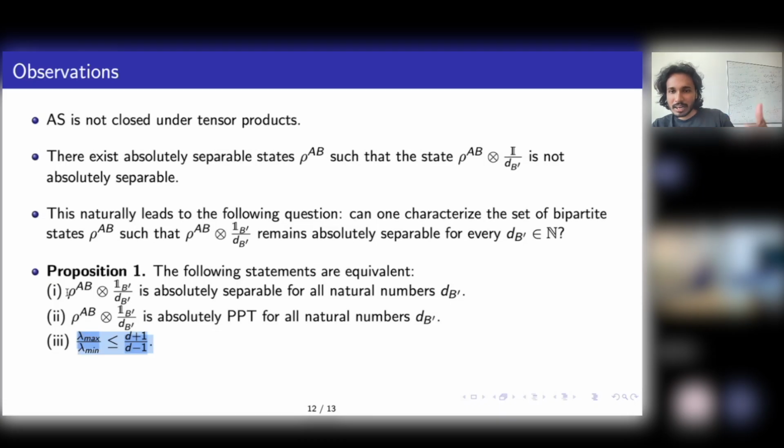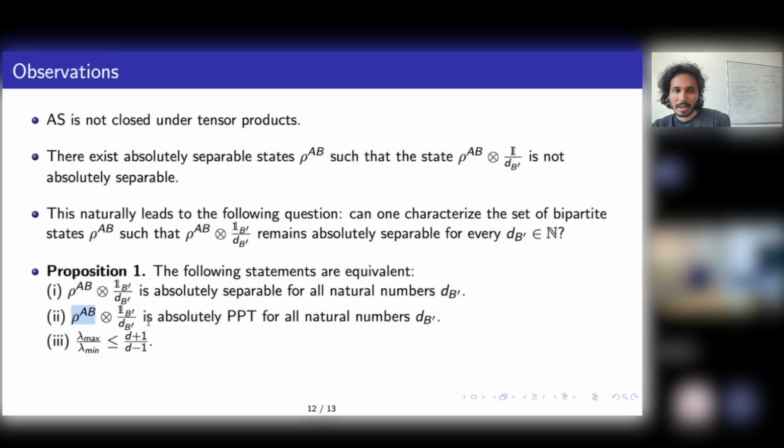So somehow the sufficient condition shows up in very different ways. If you enforce closure artificially and ask when rho AB can remain absolutely separable under attaching all dimensional maximally mixed ancillas, this is equivalent to saying lambda max by lambda min is upper bounded by this. If this holds, then you can do this. If not, you cannot. There will be a maximally mixed ancilla you can attach, and it becomes not absolutely separable. And the same thing is equivalent to PPT as well.